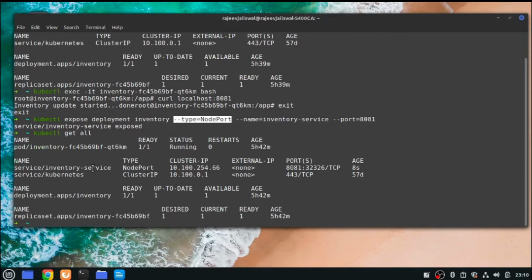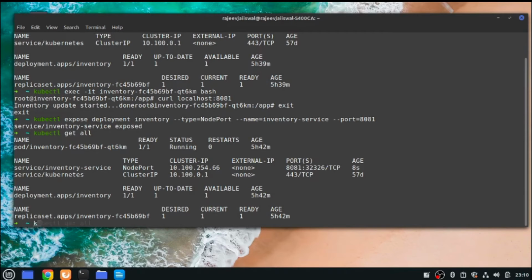Now see, there's a service. Now how will I call this service? As I mentioned, you will be using the public IP of your particular node, any node out of 2, 3, whatever worker nodes are running, but you will not be using the port 8081, right? What exactly NodePort does is that Kubernetes assigns a new port from your machine and maps it with 8081 internally. So I shall be using 32326 rather than 8081.